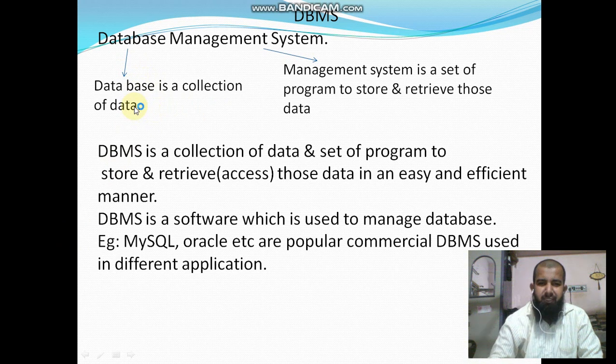It may be student data. What does a student database contain? All the student register numbers, student names, class, percentage, contact numbers, address, all that data is called the student database. Similarly, an employee database has all the employee IDs, employee names, designation, salary, mobile number, address, etc. of all the employees. That is the employee database.